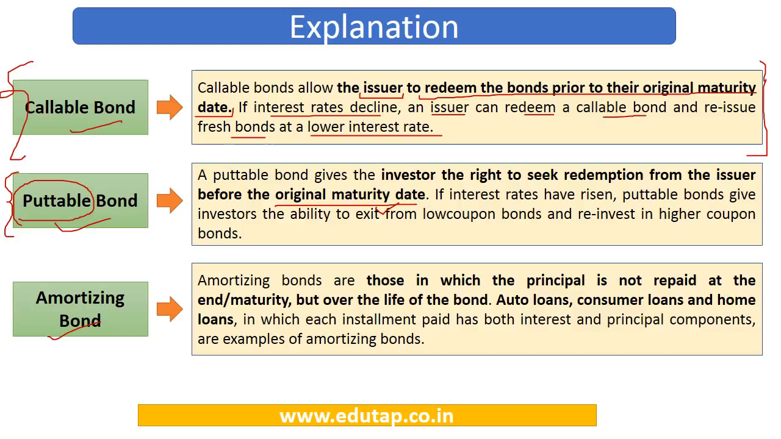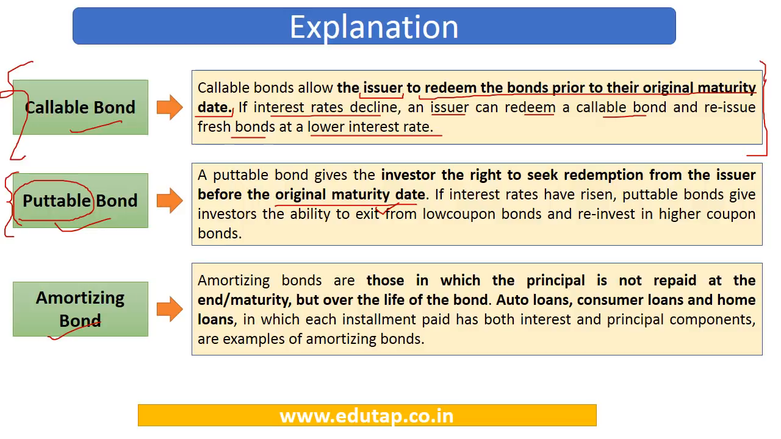Next is amortizing bond. Now the concept of amortizing bond is linked to the concepts of consumer loans or the usual car loans and home loans which we usually take. So when we take these kinds of loans, then whenever we are paying the installment for these kinds of loan, the installment contains both interest payment as well as principal payment. So both interest and principal component are being included in the periodic payments.